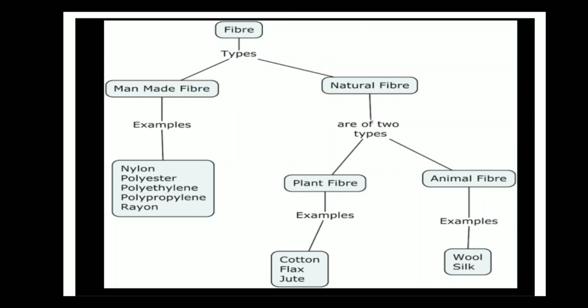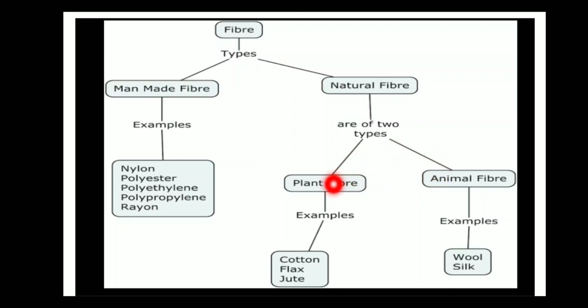Examples of man-made fibers are nylon, polyester, polyethylene, polypropylene and rayon. And natural fibers are of two types. One is plant fiber and one is animal fiber.